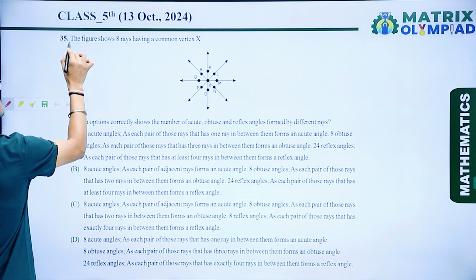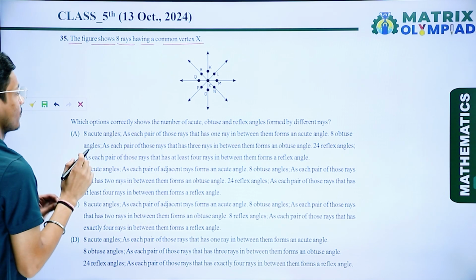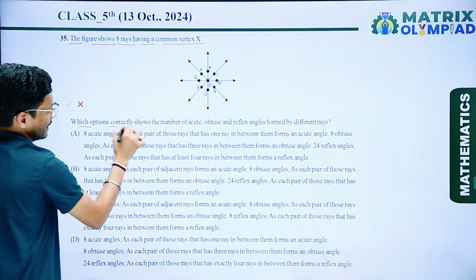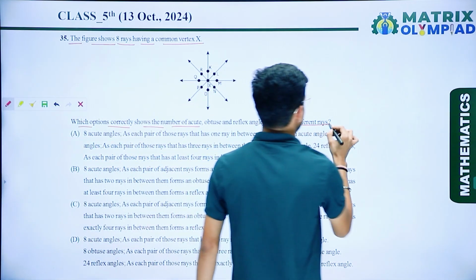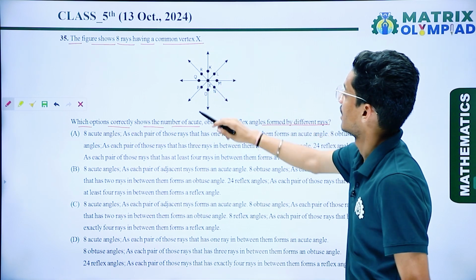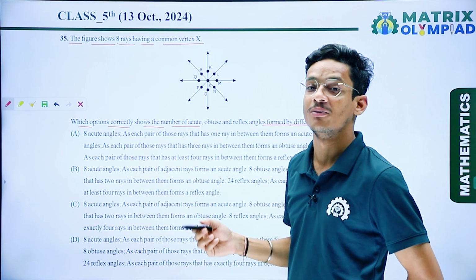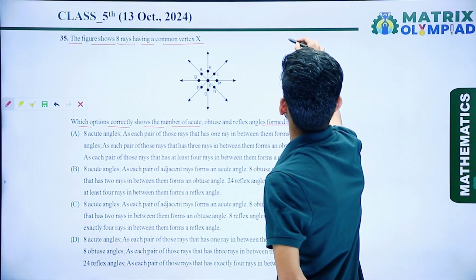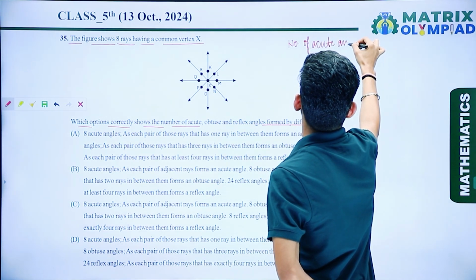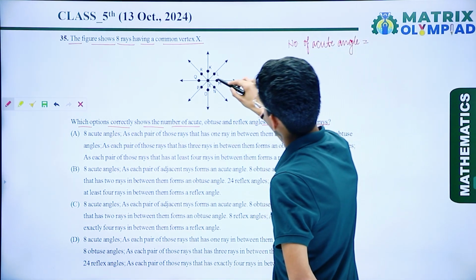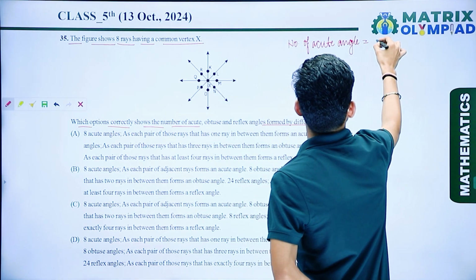Now if I talk about the next question, the figure shows 8 rays having a common vertex X. Which option correctly shows the number of acute, obtuse and reflex angles formed by different rays? Here we have a diagram, and first we have to find how many angles are acute, how many are obtuse and how many are reflex. First, the number of acute angles. So here 1 2 3 4 5 6 7 8. So the number of acute angles is 8.